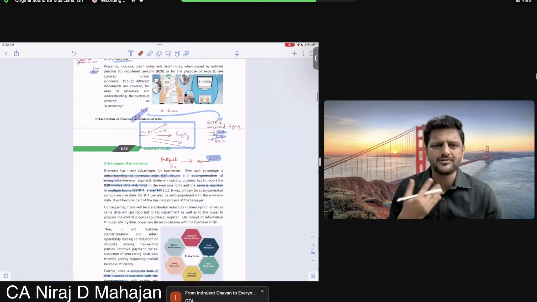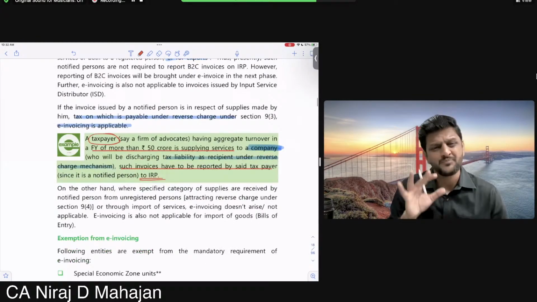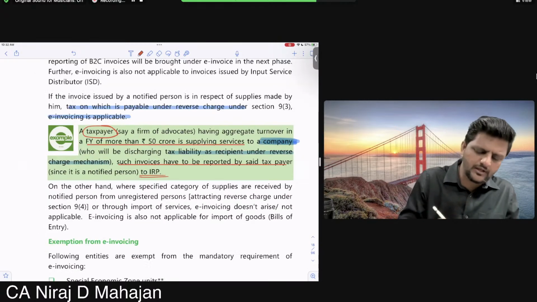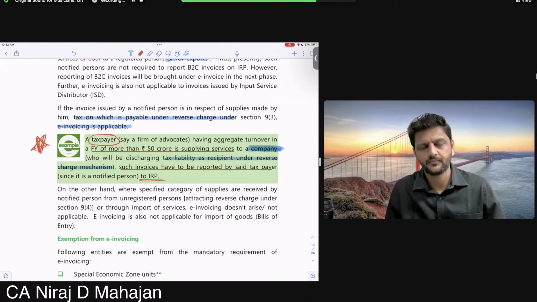So the lawyers will generate an invoice. That is not an issue. They will just generate an invoice. They will not collect and pay to the government. That is not their headache. But they will report on the invoicing portal. Yes, tell all of you.